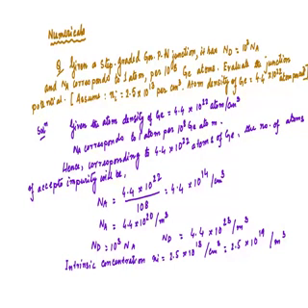So junction potential Vj equals Vt log of Na into Nd by Ni square.